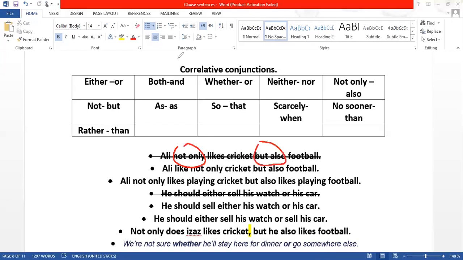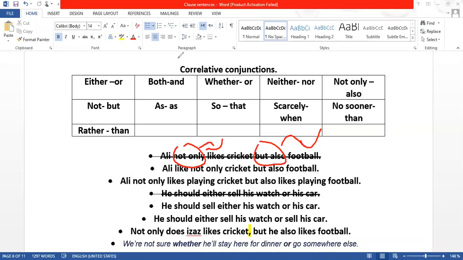After not only we have a verb, and after but also we have a noun, football. So that's why it is wrong. It should be parallel or balanced. If we have a verb after not only, we will also have a verb after but also. So it should be parallel.